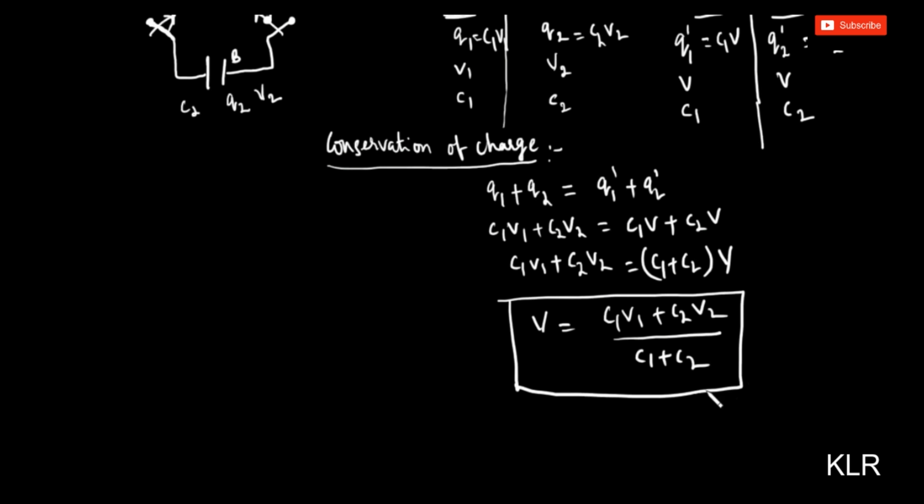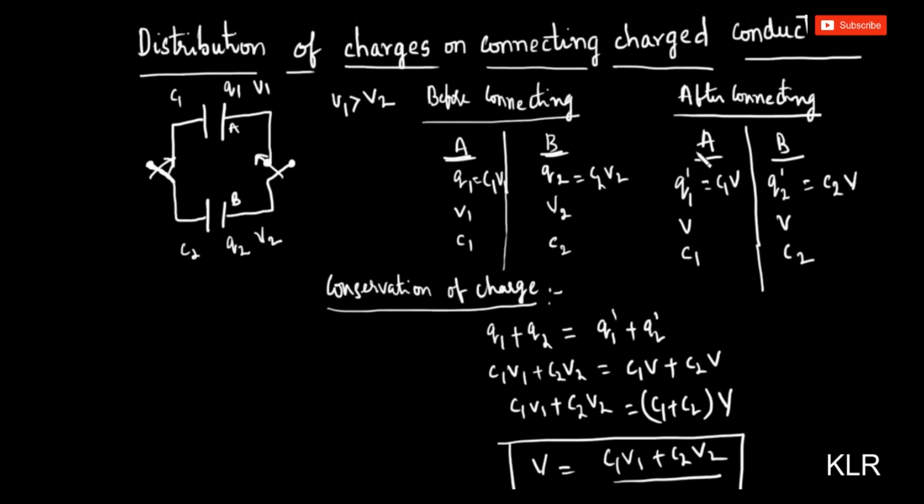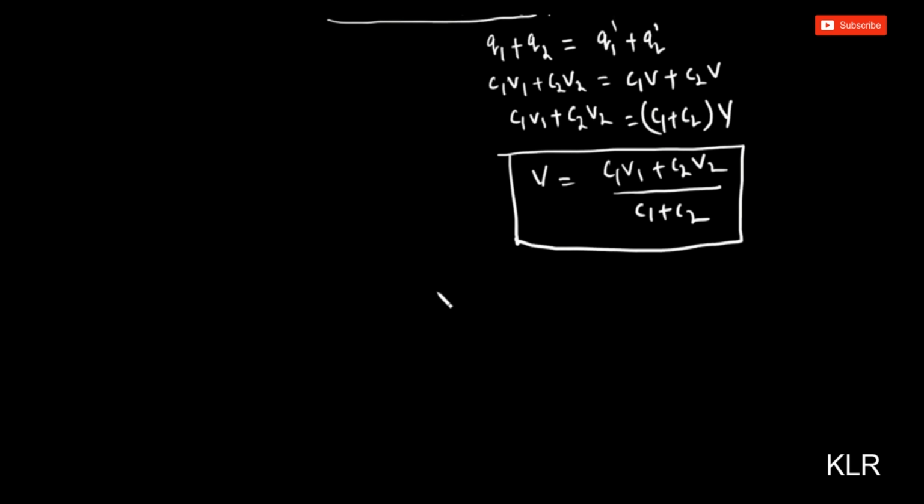Okay, so this is the common potential. Now, what is the charge on A after connection? The charge on A after connection is Q1 dash, which is equal to C1 into V. What is V?